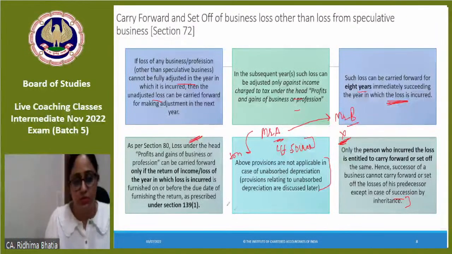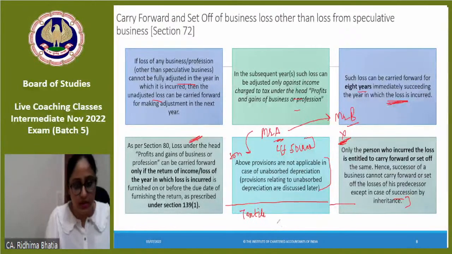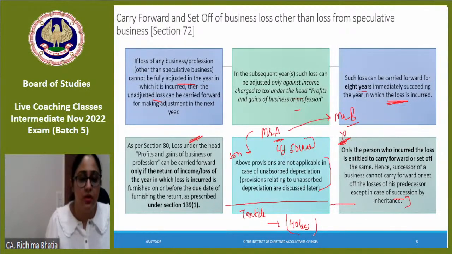Suppose, another example, another very interesting thing. Suppose I am running a business of textiles. ठीक है? उसमें I incurred loss. 40 lakhs का loss is being incurred and carry forwarded. So I said, now it's time. I cannot take this business. So I started some other business. I started a business of recycling.